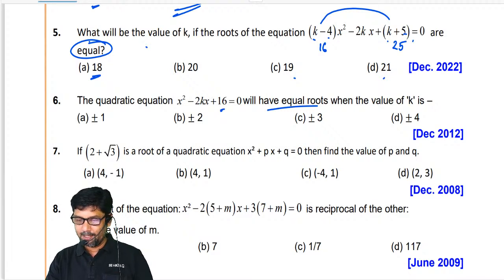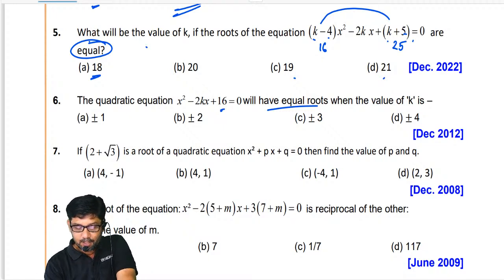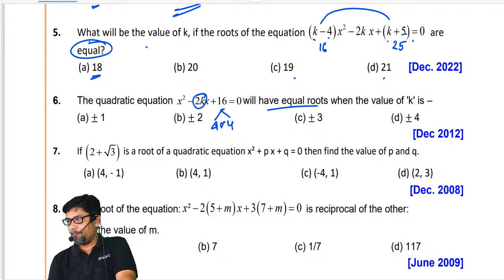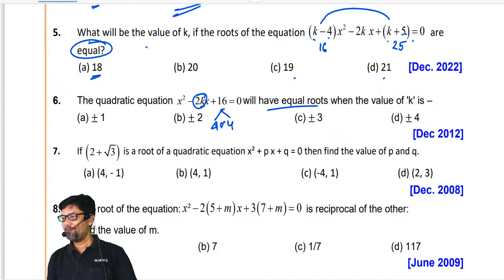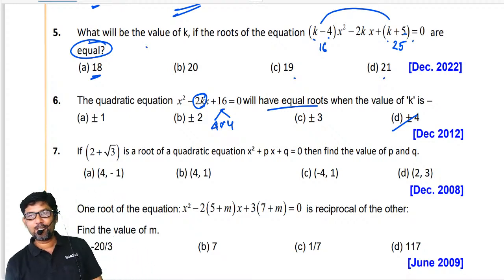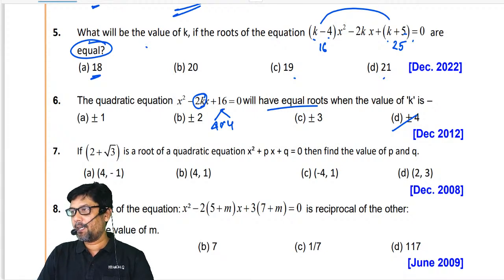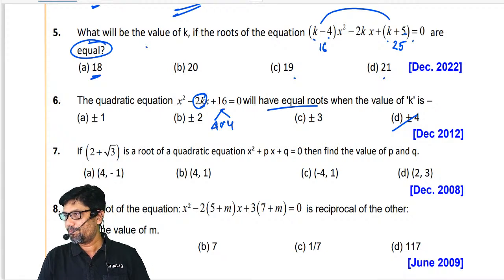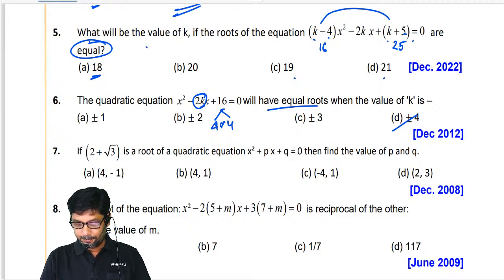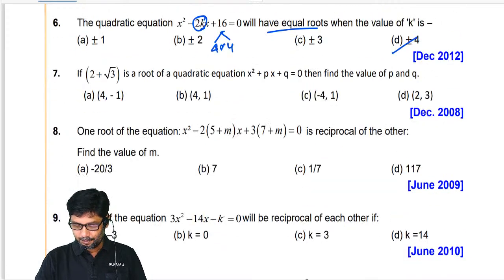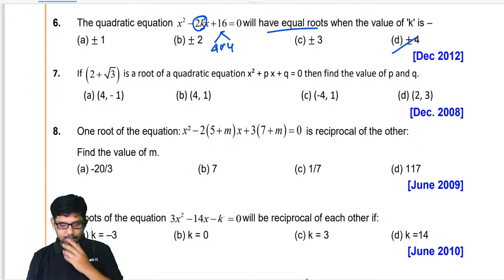Why, plus or minus 4? I'll tell you. See, 4 4s are 16. So sum must be 8. Here what we have? 2k. So what should be the value of k so that I'll get 8? So plus 4 or minus 4. Guys, you understood or not? Say yes or no? I think this particular part even I did not explain in the classroom. Okay. Yes. Fine. So answer is plus or minus 4. Next.